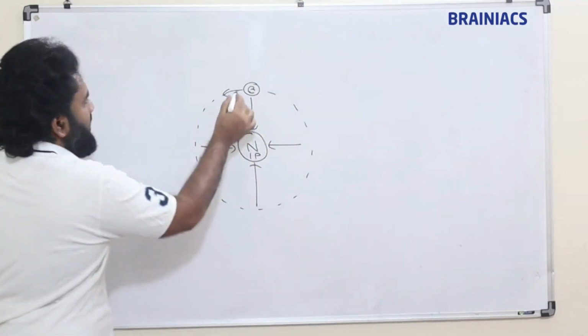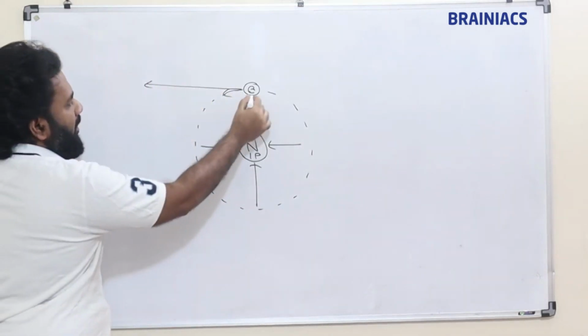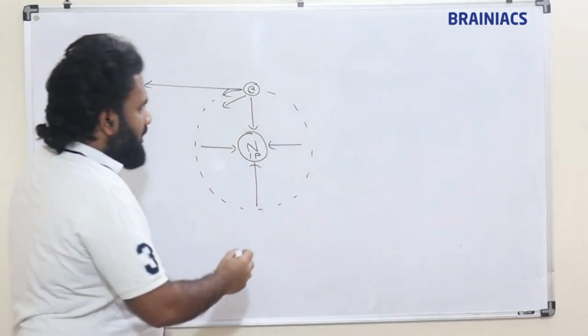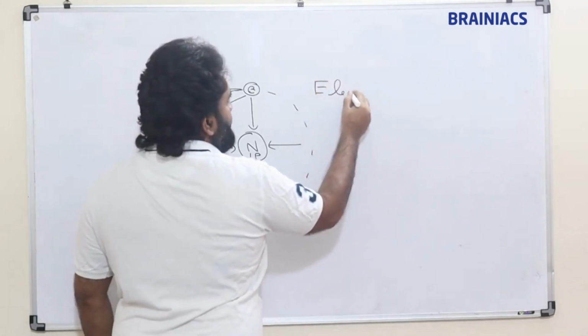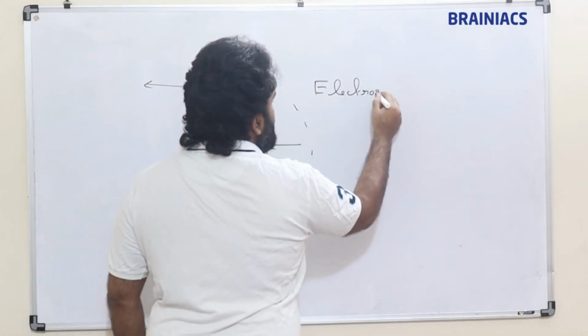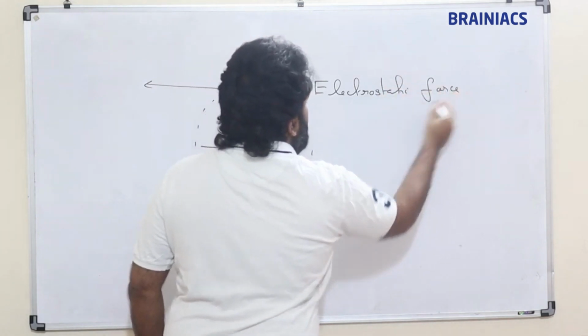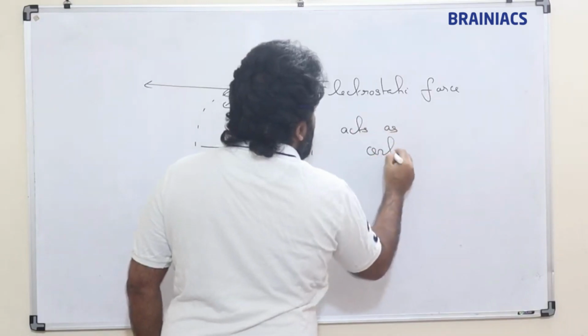So this electron wants to go tangentially in this direction, but because of this force, it will bend. So here the reason is electrostatic force. Electrostatic force acts as centripetal force here.